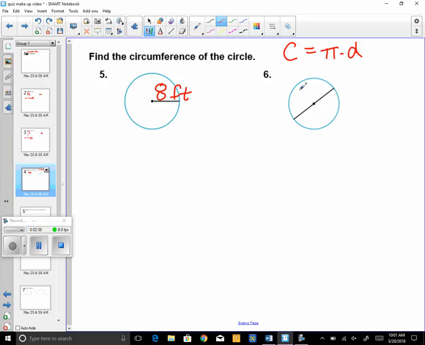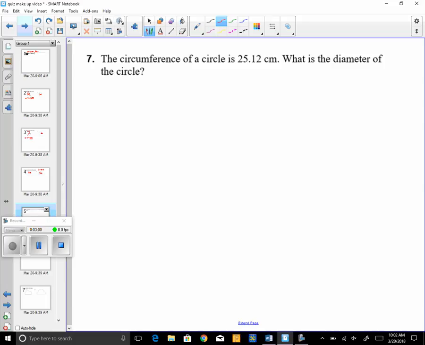Number 6, I'm going to give you a diameter of 7 millimeters. Now that I gave you the diameter, you're just going to multiply it times 3.14, and that's it. Put that answer in the blank for 6. Okay, pause the video, get those 2 finished, and we're going to keep going.